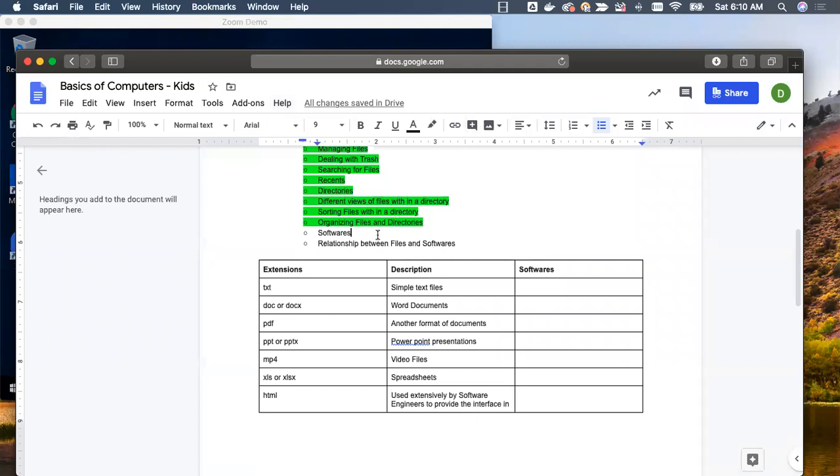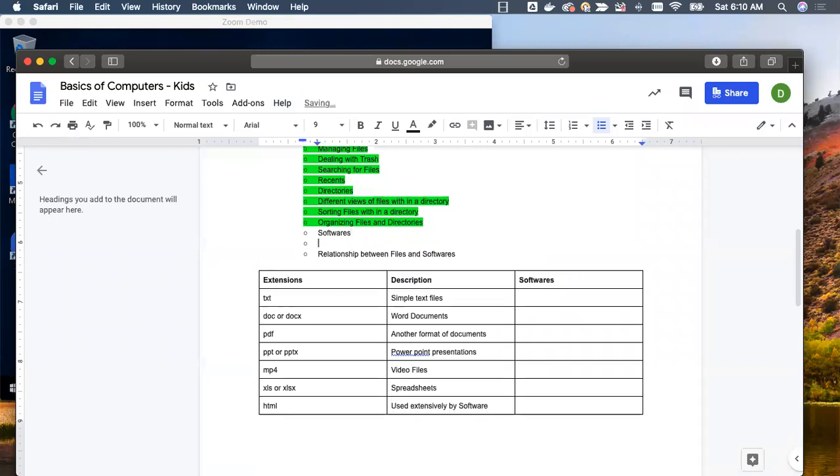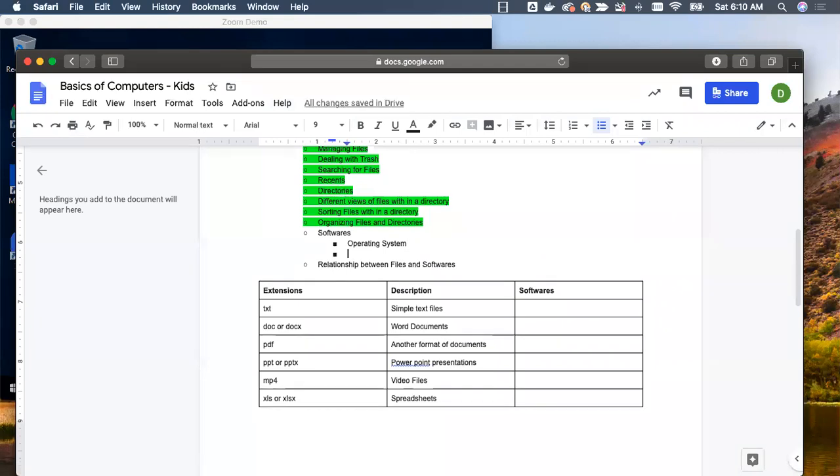So the most basic software is the operating system. The most fundamental or foundational software we can say is the operating system, and we have explored some of the terms which we hear very commonly.